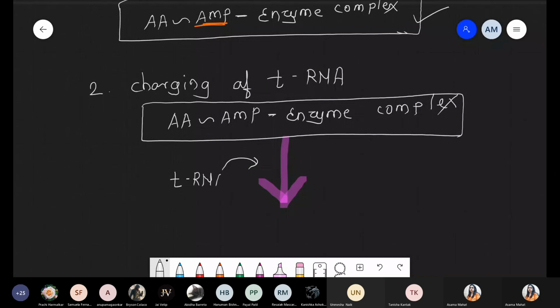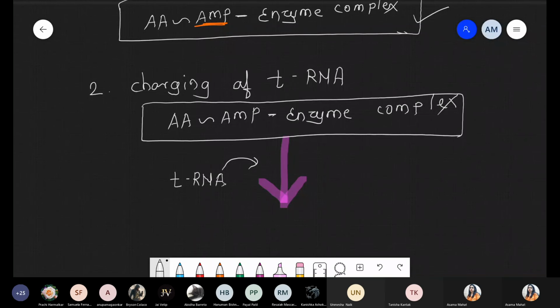And quickly tell me which tRNA is functional. Cloverleaf model is functional, or inverted L shape is functional? Secondary is functional, or tertiary is functional? Tell me which structure of tRNA is the functional structure of tRNA. Yes, Sahil, inverted L shape or tertiary structure.